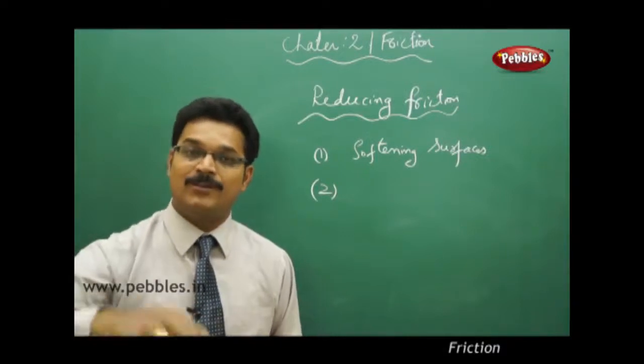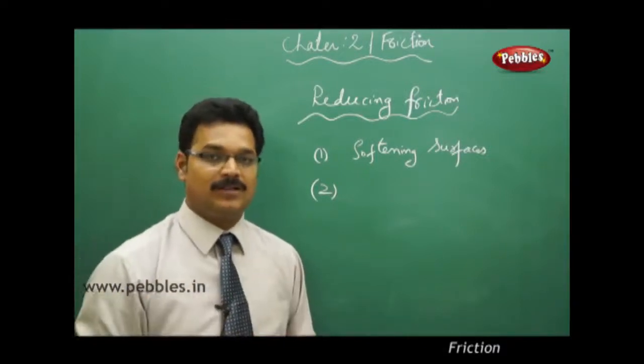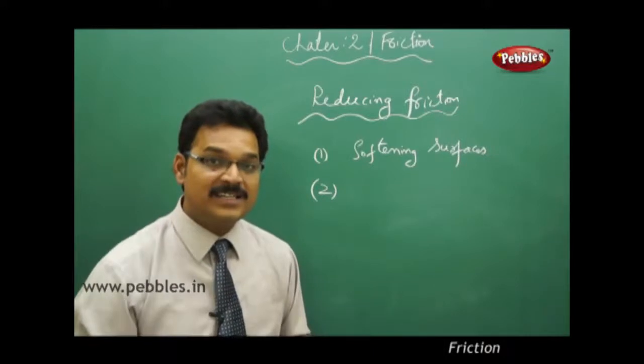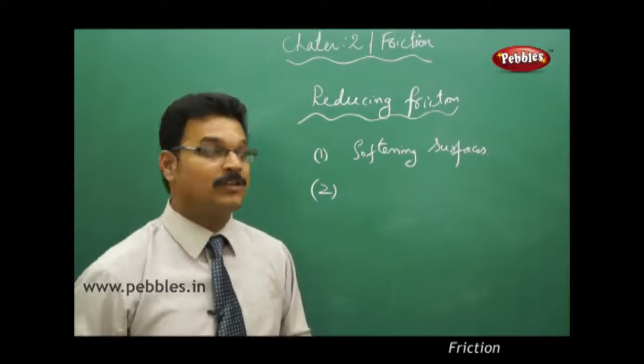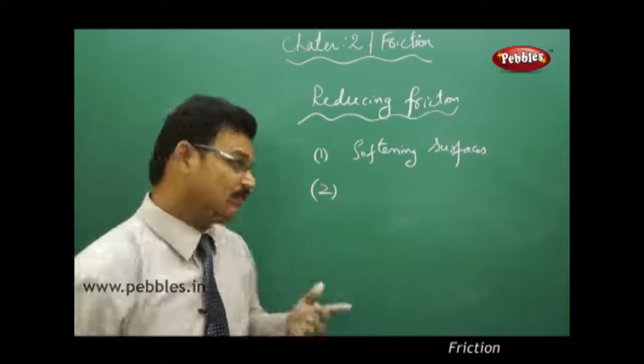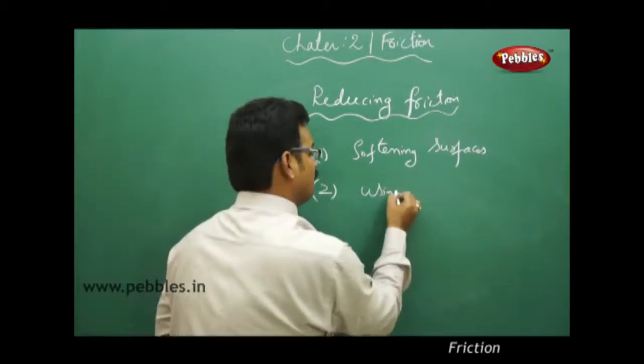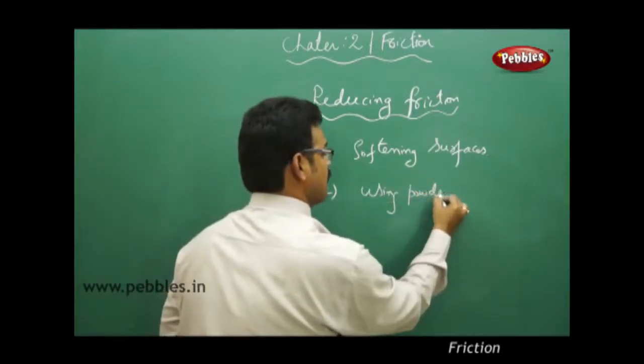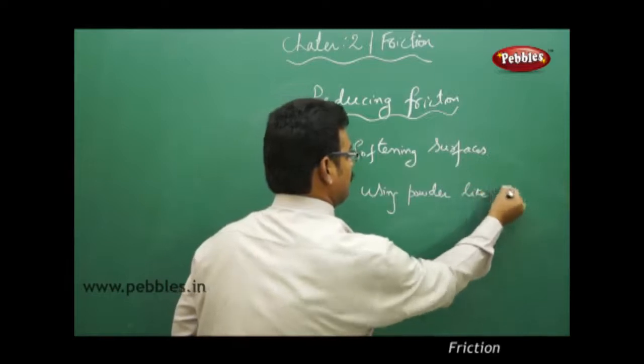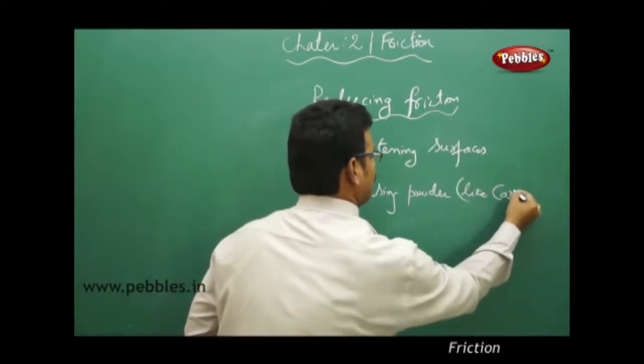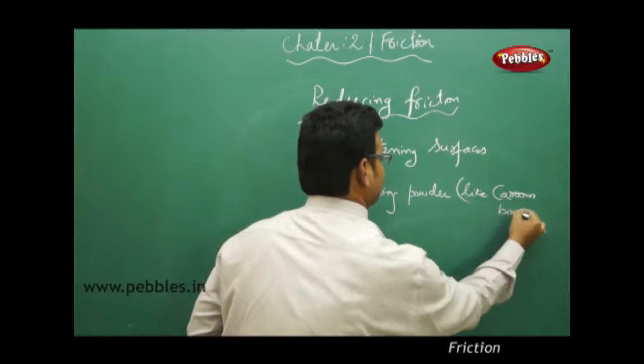So when you sprinkle the powder on the board, it softens the surface of the board. In that way you are reducing the friction. So using powders like on a carom board.